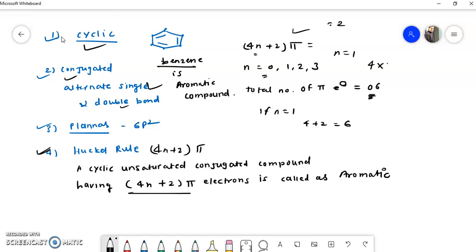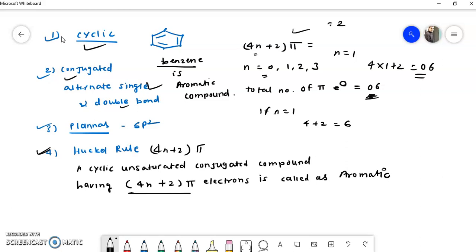So it will become 4 into 1 plus 2. So pi electron comes as 6. So this matches with this. So we can say that the Huckel rule of 4n plus 2 pi electrons is obeyed for this benzene. So benzene obeys all the criteria of aromatic compounds, like it is cyclic, it is conjugated, it is planar, and it obeys Huckel rule. So we call benzene an aromatic compound.